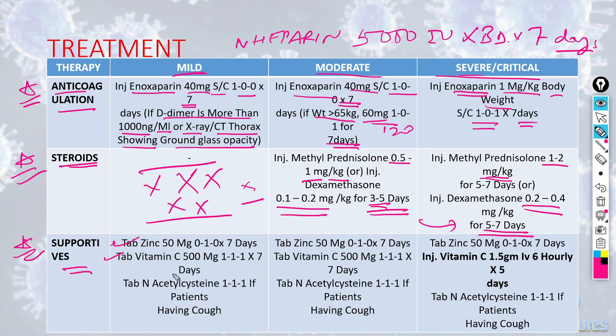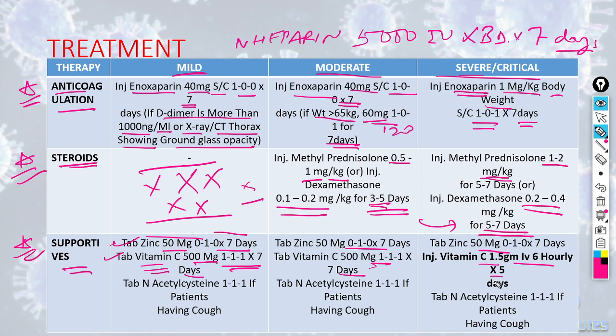Zinc and vitamin C are given because these are used to improve the immunity and the protective power of the body. Tablet zinc 50 milligram is given OD for 7 days in all the three categories. Vitamin C 500 milligram TDS is given in mild to moderate cases, and for severe cases it is given 1.5